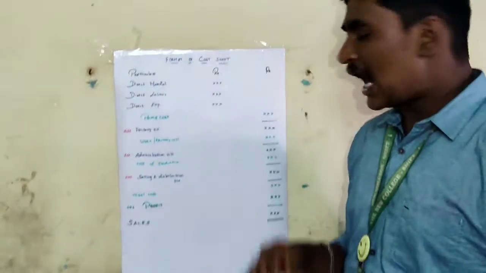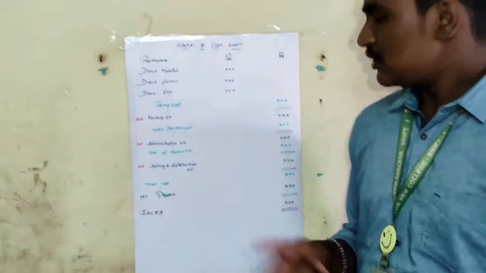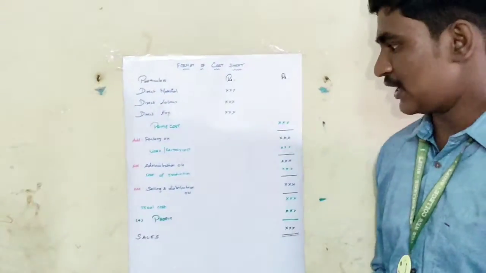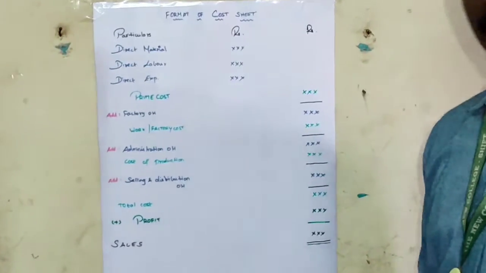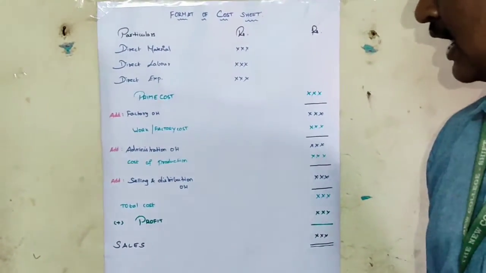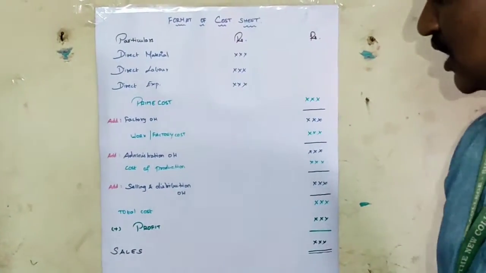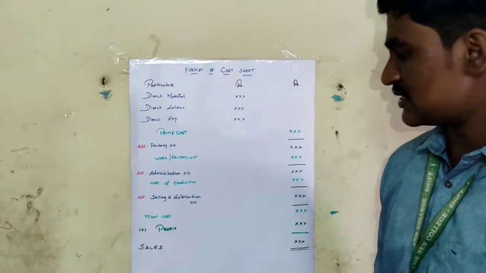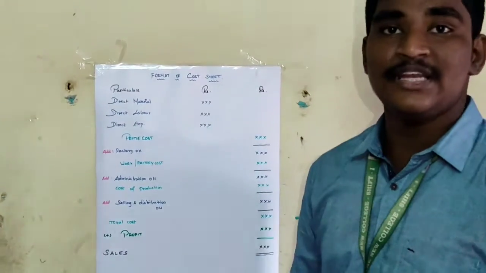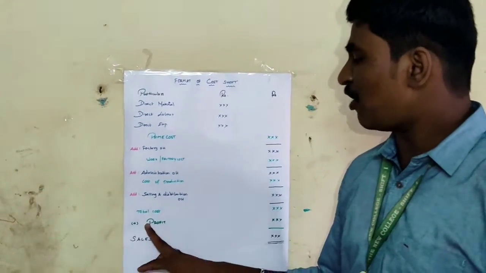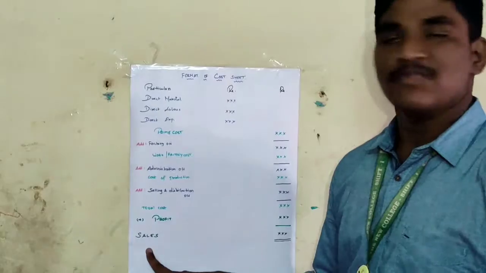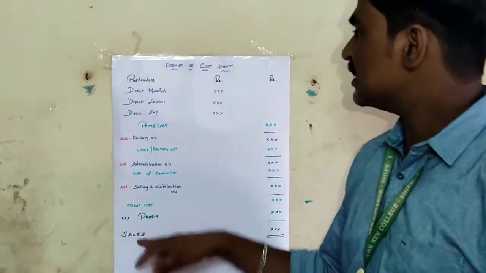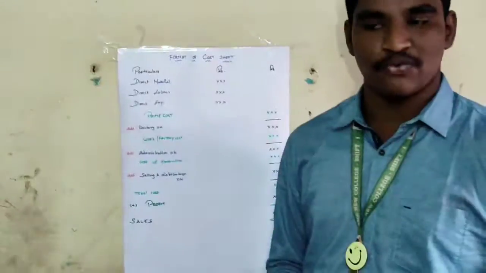When we add administrative overhead to work or factory cost, we get cost of production. When we add selling and distribution overhead to the cost of production, we get total cost or cost of sales. It is a logical thing: when we add profit to the cost, we can ascertain the total value of sales. So this is the specimen of cost sheet.